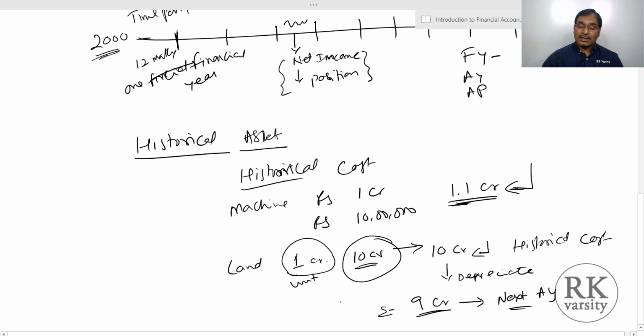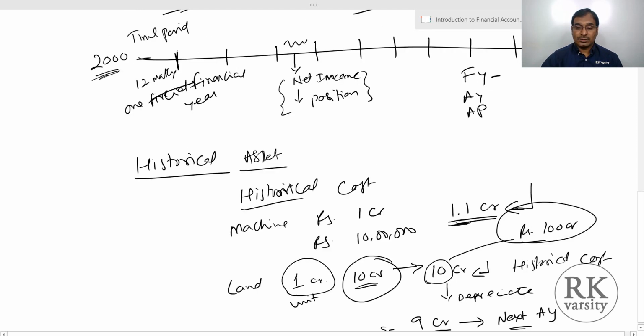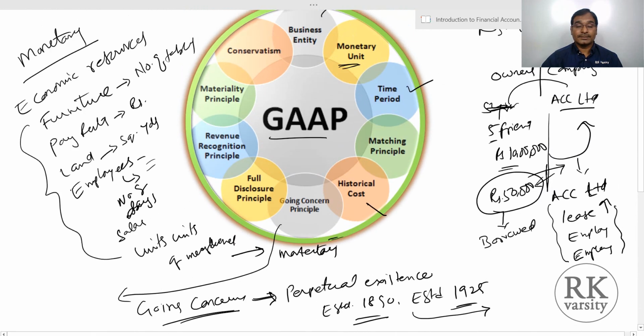But assume that after 10 years, this land we purchased at 10 crore may be worth rupees 100 crore. So the market value of this asset may be 100 crore after 10 years. But after the 10th year also, in our balance sheet, we record this at our historical cost only, not with the market price. So any assets that we have, we record only based on their historical cost, not on the market cost.